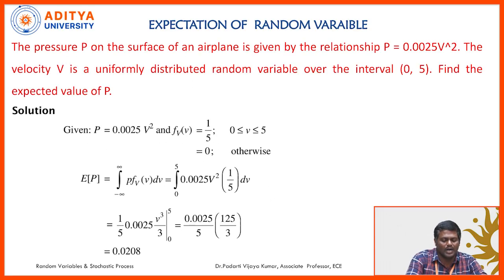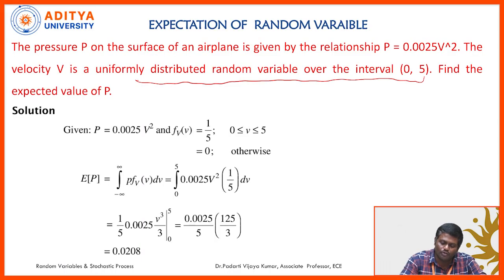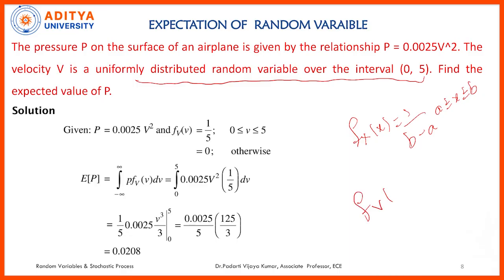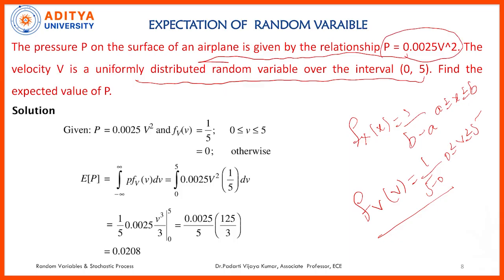This is one more practical problem, which is also related to the uniform distribution function. So we know the uniform distribution function is defined as fx of x is equal to 1 by b minus a, for a less than x less than b. Here a random variable V is given, which is uniformly distributed over the limits 0 to 5. So the uniform density function will be 1 by 5. Given the pressure P on the surface of an airplane is given by the relationship P is equal to 0.025 V square. Find the expected value of P.